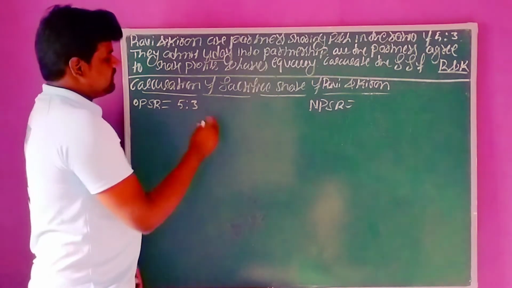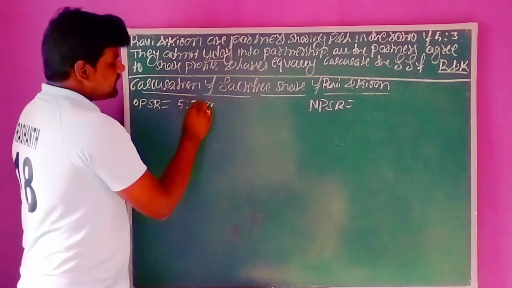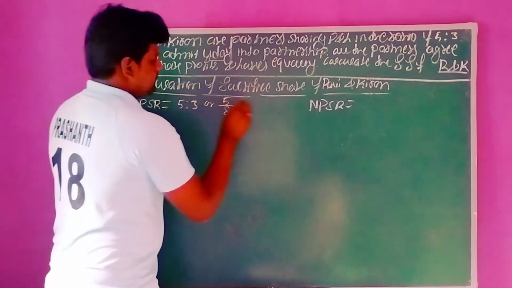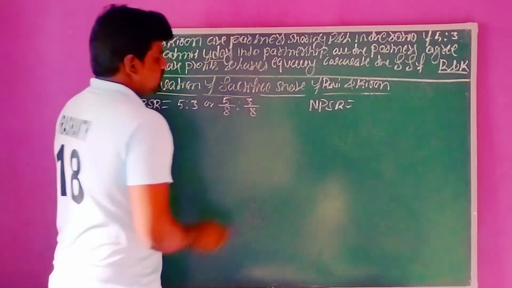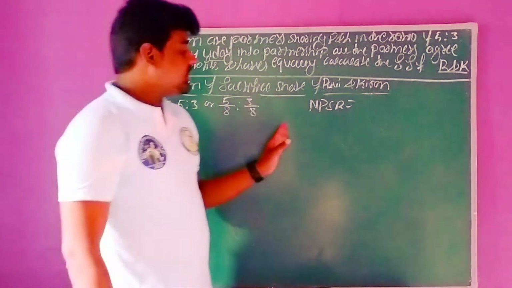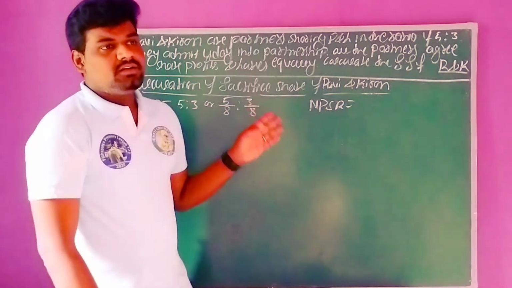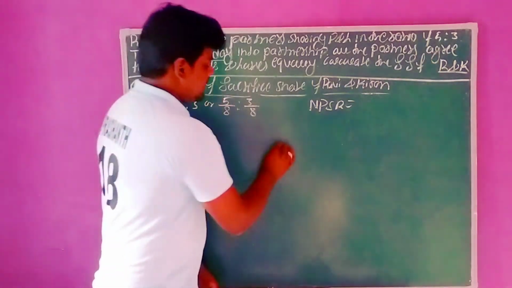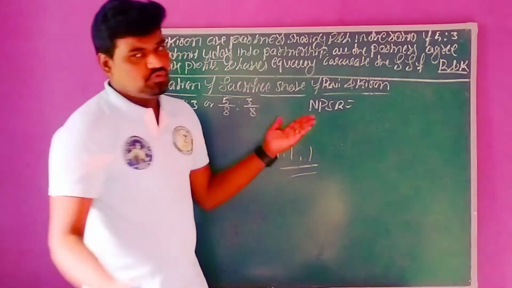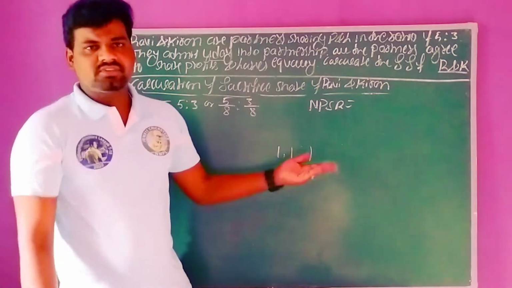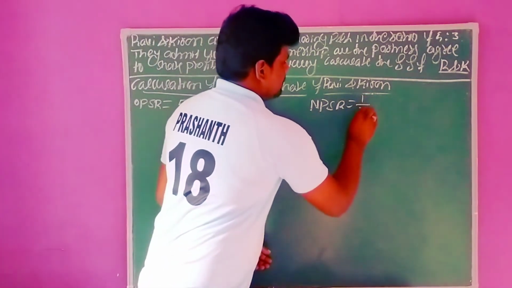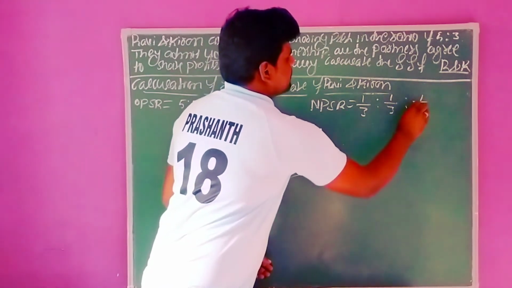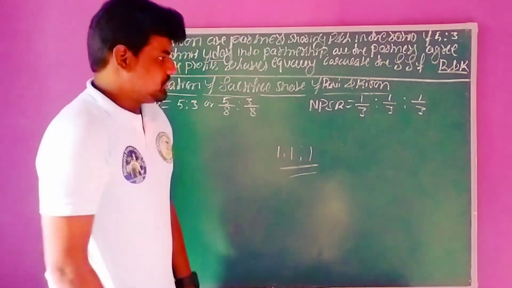So this ratio we can convert as 5 plus 3, 8. 5 by 8 is to 3 by 8. These are the old ratios. And the same thing, after the admission of the new partner, all the partners are sharing profits and losses equally. Equally means nothing but 1:1:1, right? 1 plus 1 plus 1, 3. 1 by 3 is to 1 by 3 is to 1 by 3. This is the new profit sharing ratio.